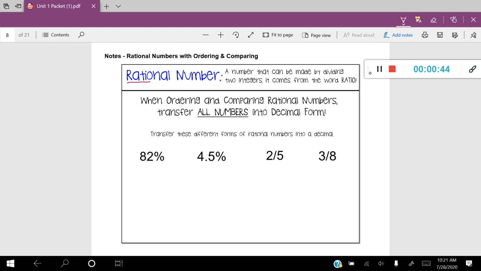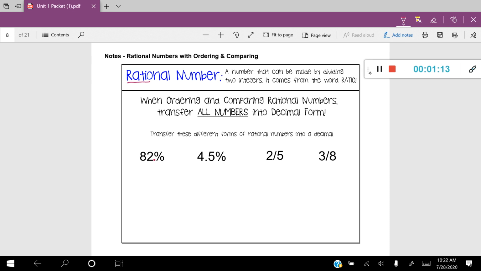The first question says 82%. Now, 82% is a rational number, and we want to transfer this into decimal form. So we're going to look at the number, and we're going to look to see if there is a decimal within the number, which in our case there isn't. If there isn't, that means that we're going to place the decimal at the very end of the number, so right between the last number and the percentage. That's where the decimal technically is at this time.